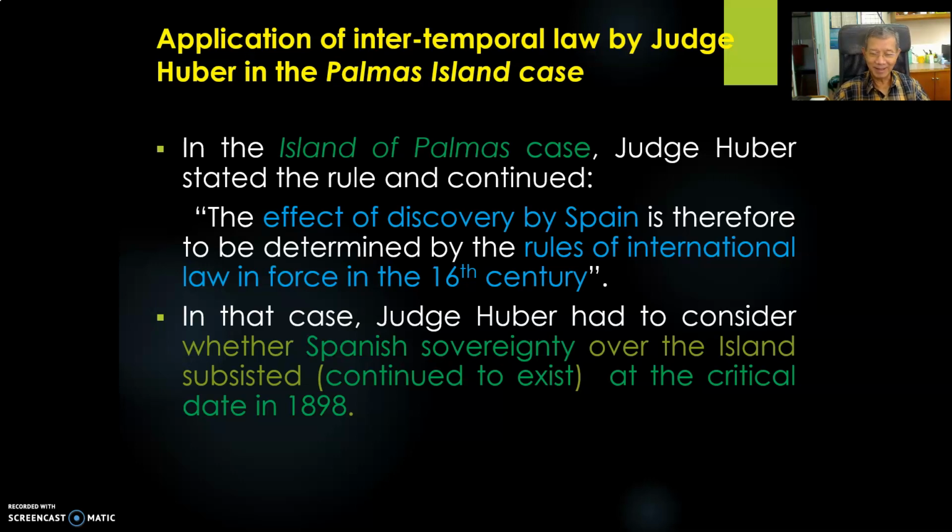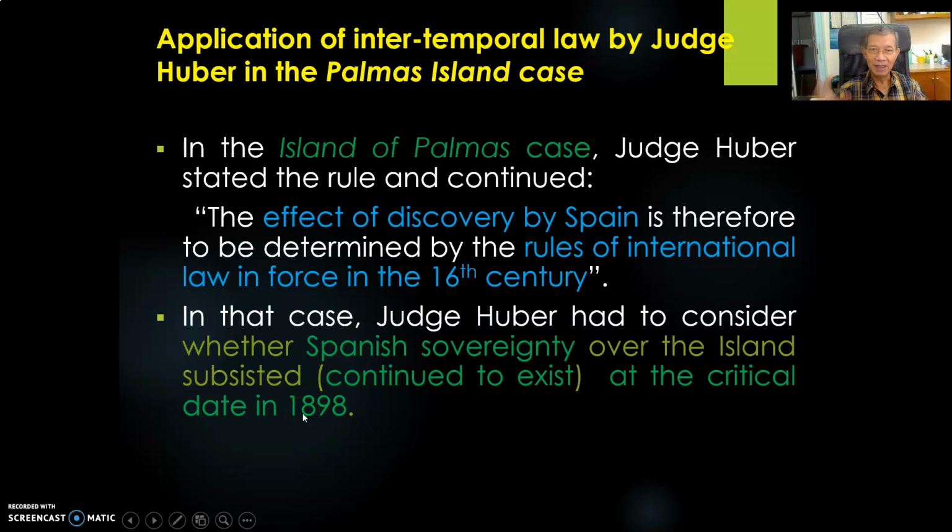But the second part of the discussion was that Judge Huber also had to consider whether the so-called Spanish sovereignty, which started in the 16th century over the island, subsisted, which means continued to exist, up to the critical date in 1898.